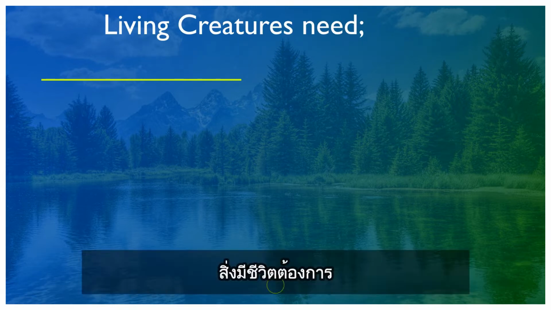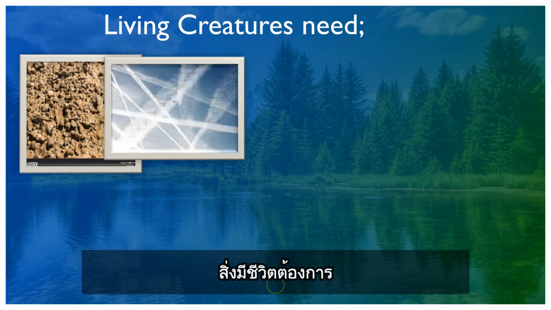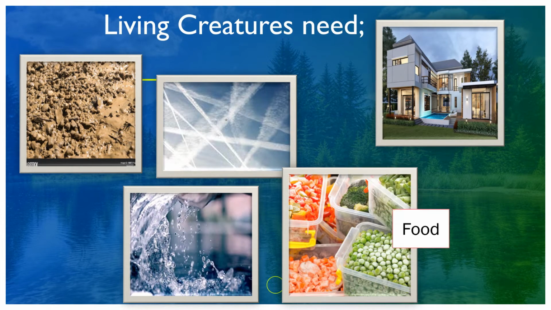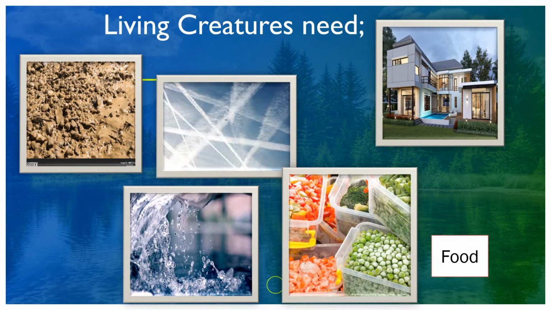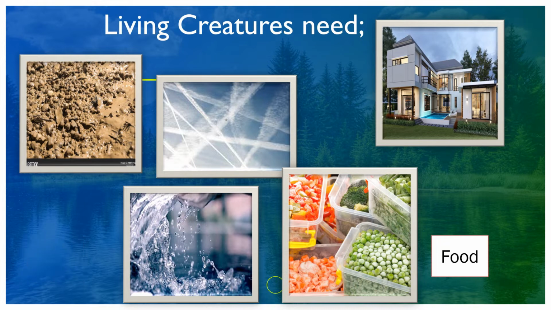So living creatures need this. First, we have food. Living things, creatures need food to survive. Living creatures need water to survive. They need food to eat. In order to survive, they need water to drink.